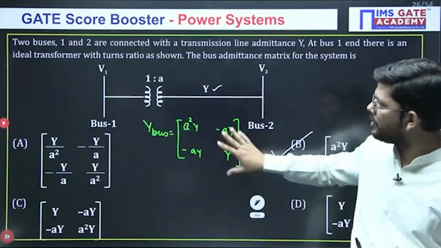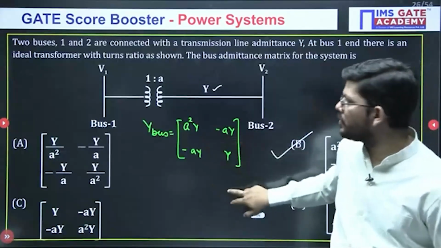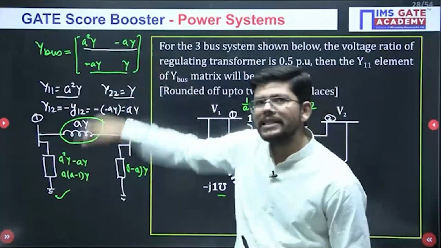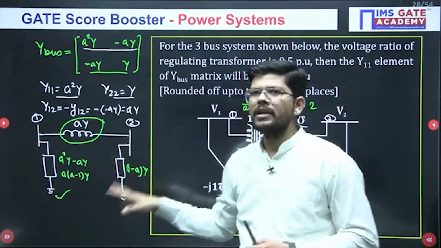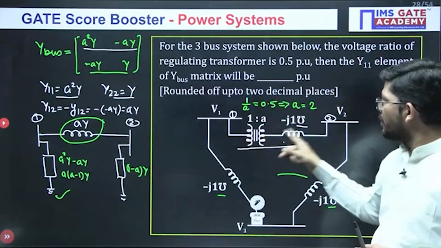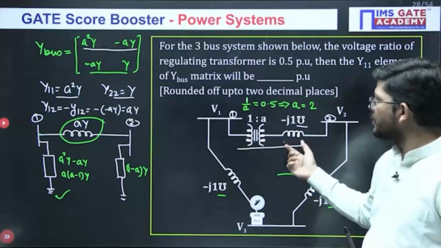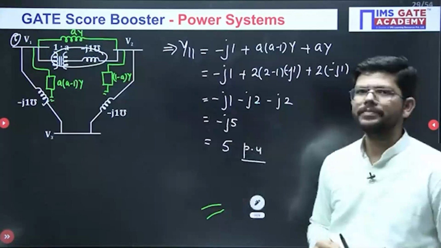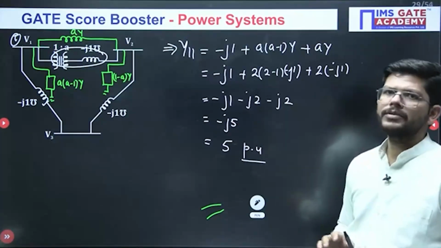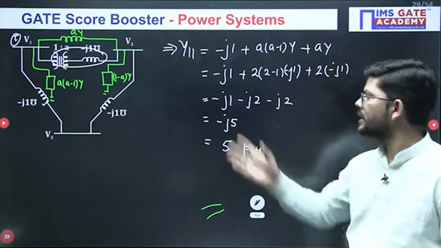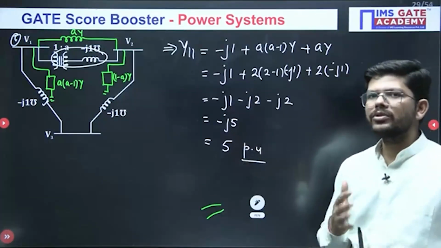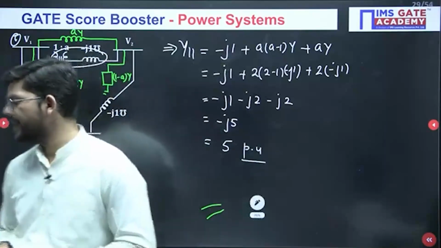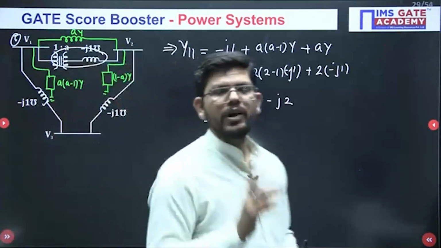So this was the concept. You have to practice how to write the Y bus matrix for it. Then from this Y bus matrix, if we realize its network, this is the kind of situation we are in. Whenever between two buses we have a transformer and an element, we replace this combination with this combination, and we get something like this. Now if we want to calculate the complete Y bus matrix, everything is possible for us. So this is how we have reduced the task and got this answer. I hope you got the message, what exactly you have to practice here.